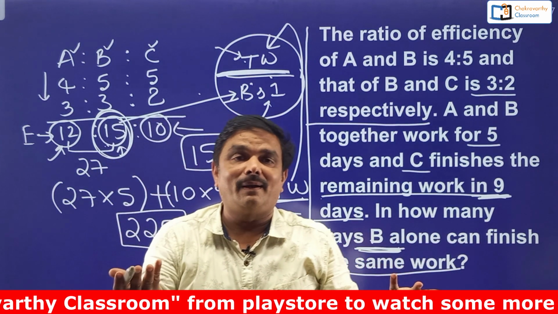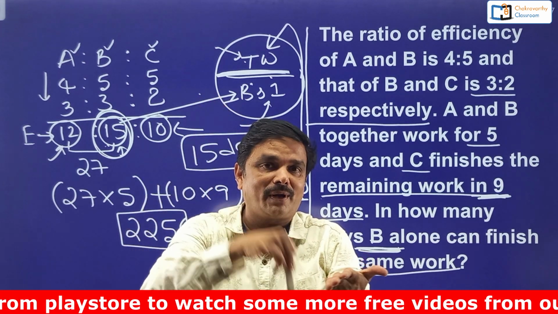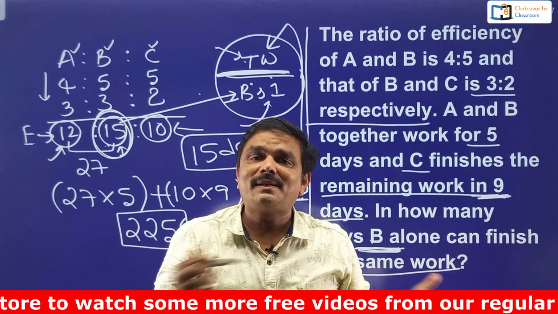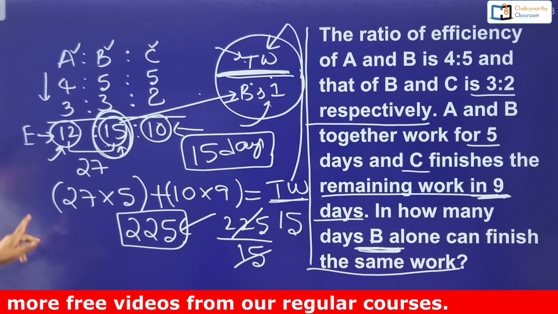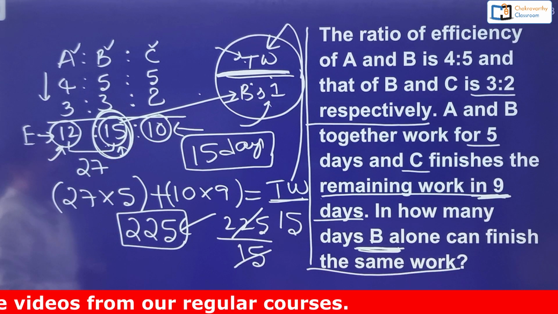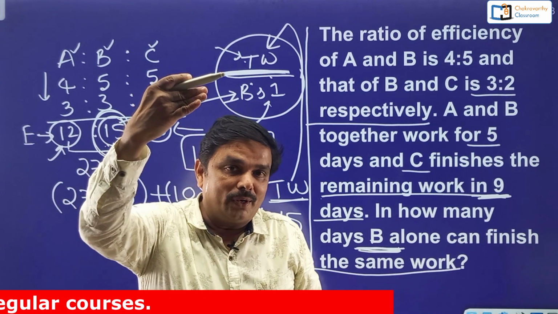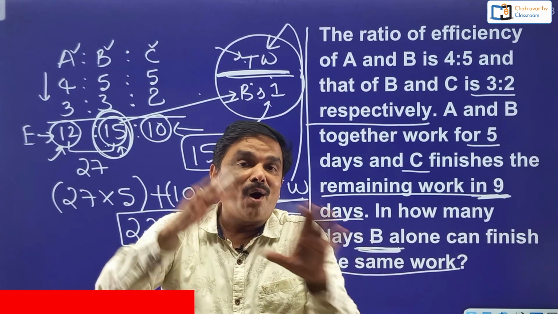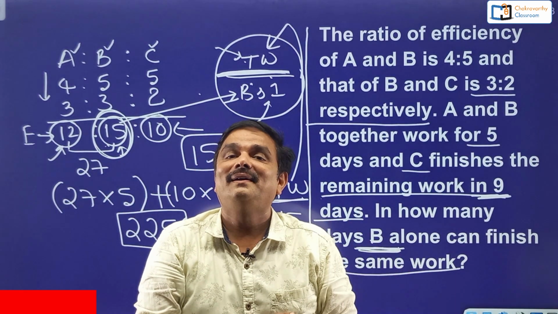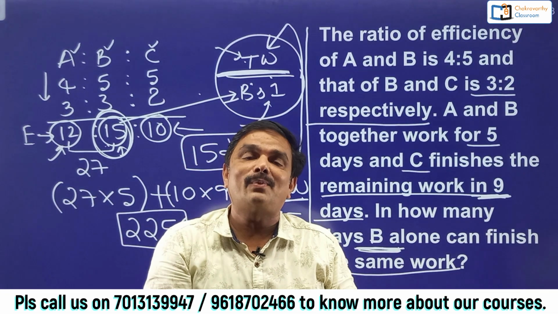Now total amount of work, it is quite obvious here. Clearly they have given that A and B work for 5 days. Then after that C finished the remaining work in 9 days. I know the capacity of A and B together. A and B's together capacity is 27. 27 into 5 times plus 10 into 9. That's going to be my total amount of work. Then total amount of work divided by B's efficiency will give me in how many days B can finish the work. Isn't it simple, students? You have to do the questions in this way.